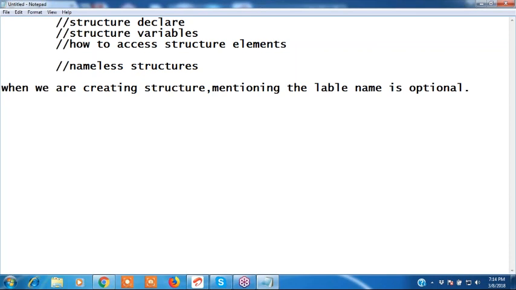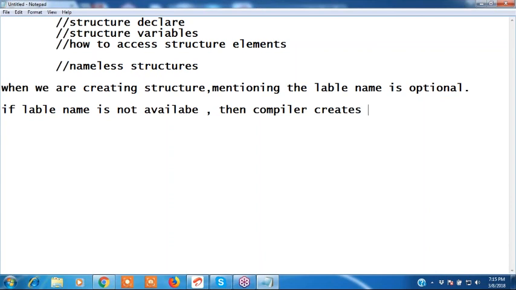When we are creating a structure, mentioning the label name is optional. If the label name is not available, then the compiler creates a nameless structure.